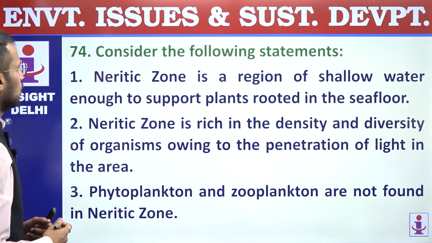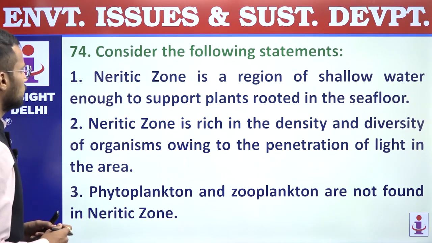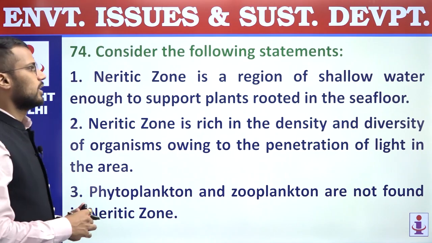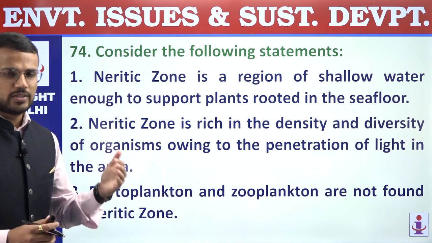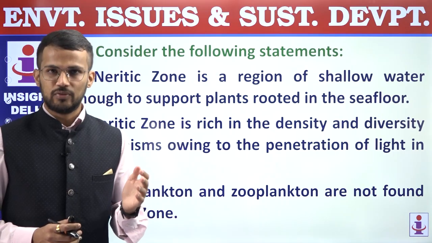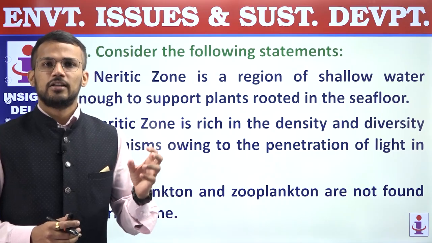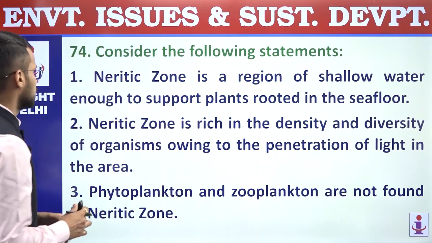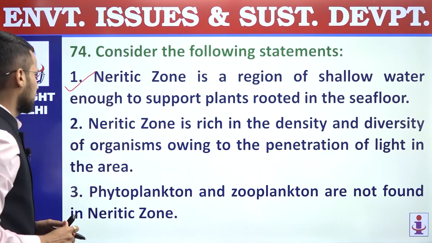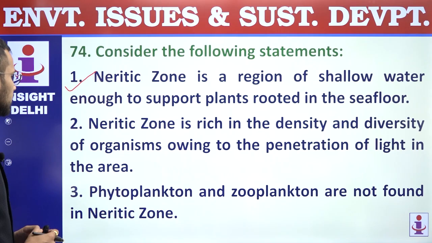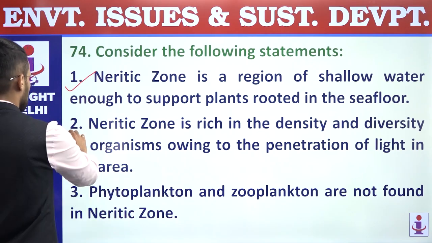74. Consider the following statements. First, neritic zone is a region of shallow water enough to support plants rooted in the seafloor. Right, so this statement is a correct statement. Neritic zone is also called as a continental shelf habitat, and in continental shelf the oceanic depth is not very high, and that's why we will be able to find rooted plants in neritic zone. First statement is correct. Second, neritic zone is rich in the density and diversity of organisms owing to the penetration of light in the area. Right, so this statement is also a correct statement.